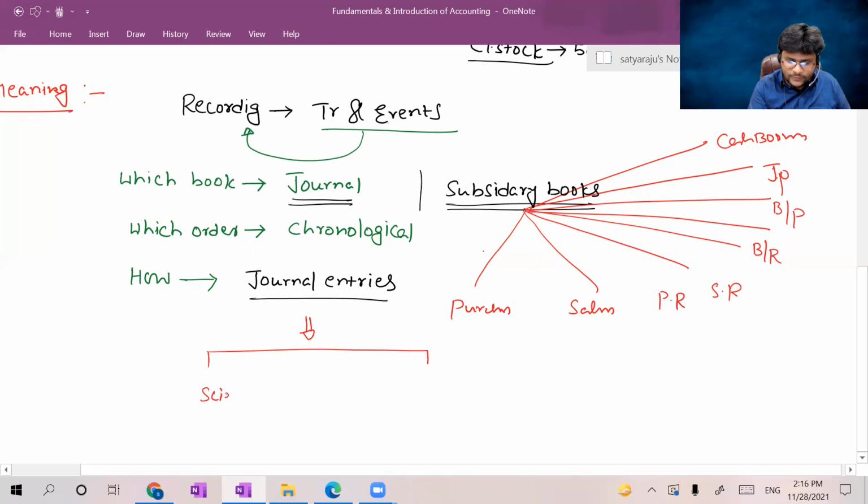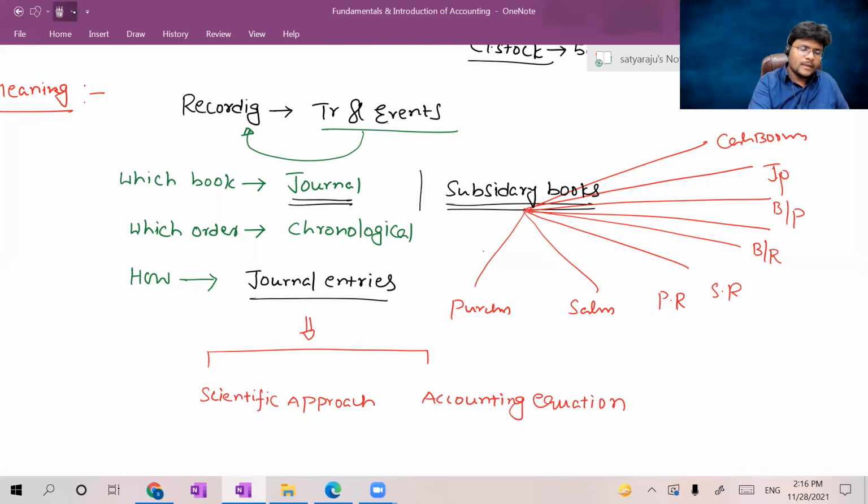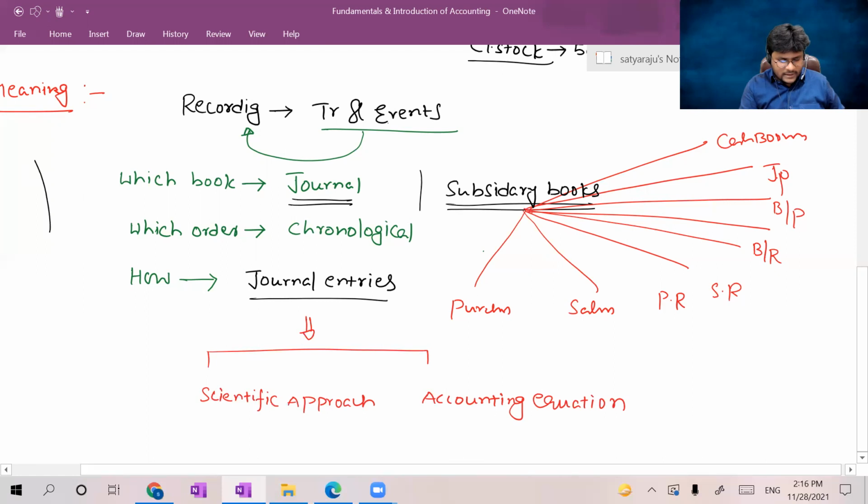Number one is the scientific approach. Number two is the accounting equation approach. Two approaches are there. Sir, what is the meaning of scientific approach? What is the meaning of accounting equation approach?